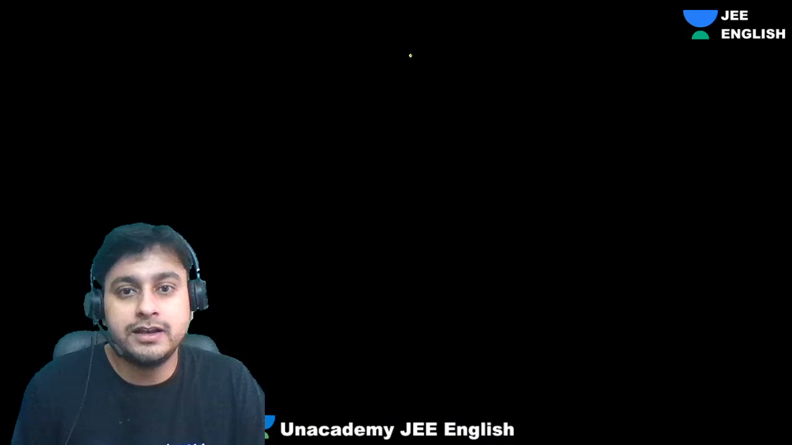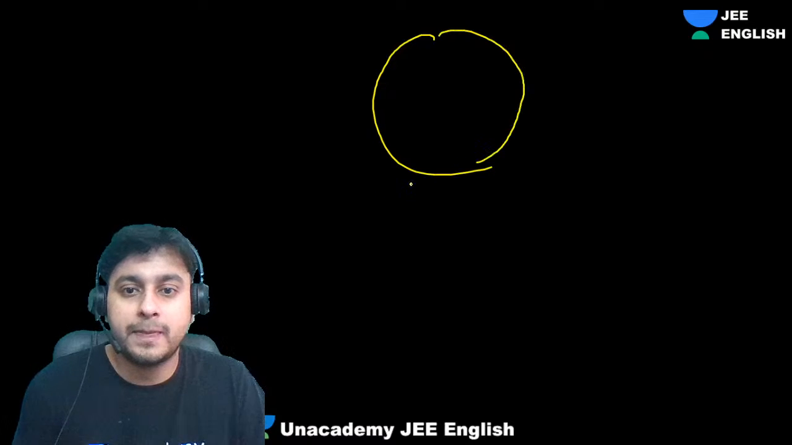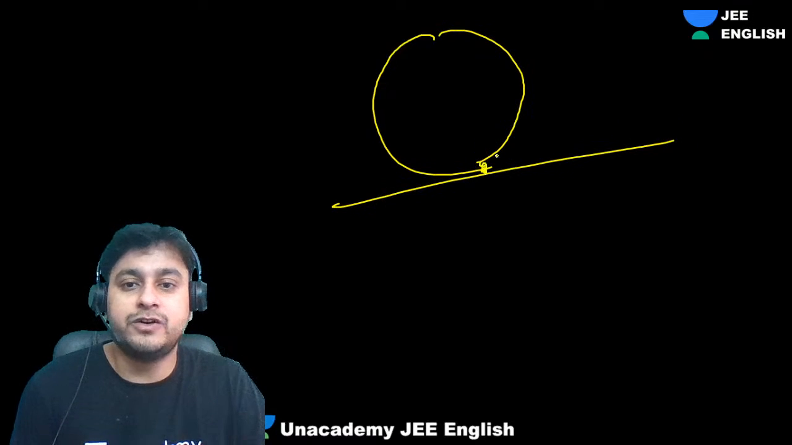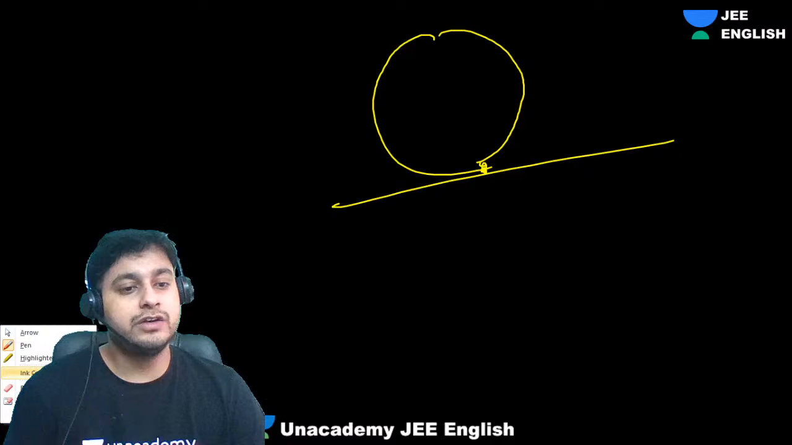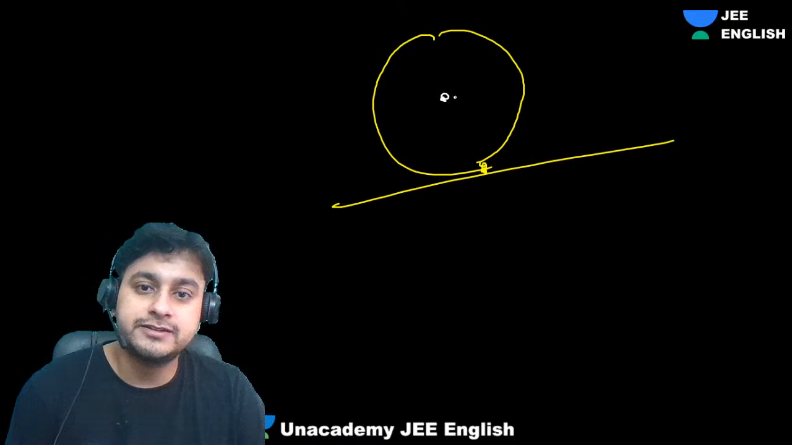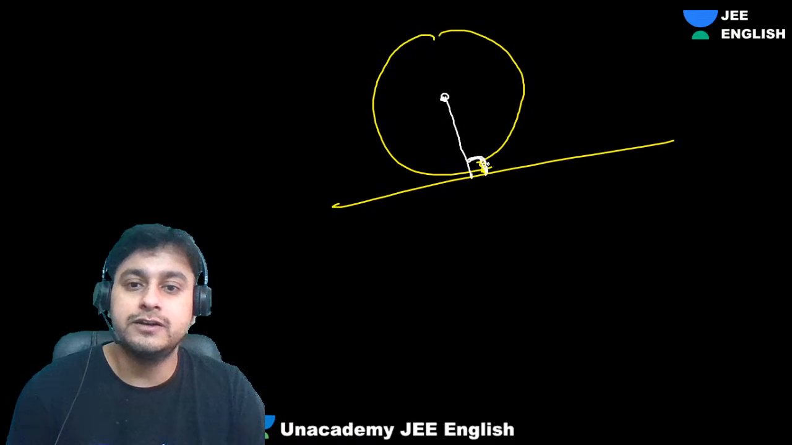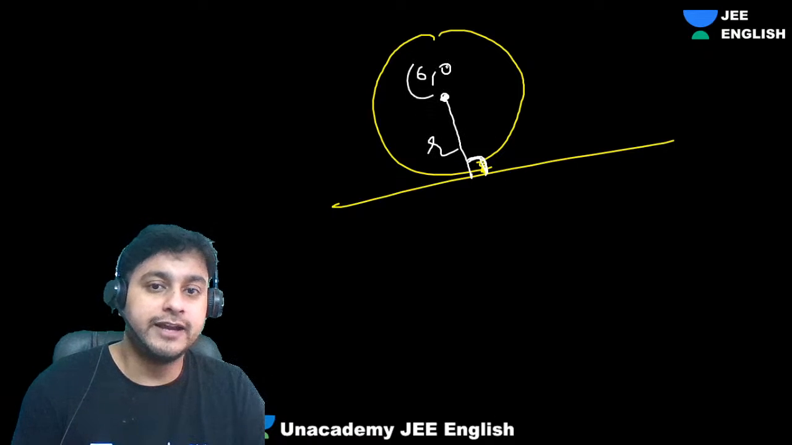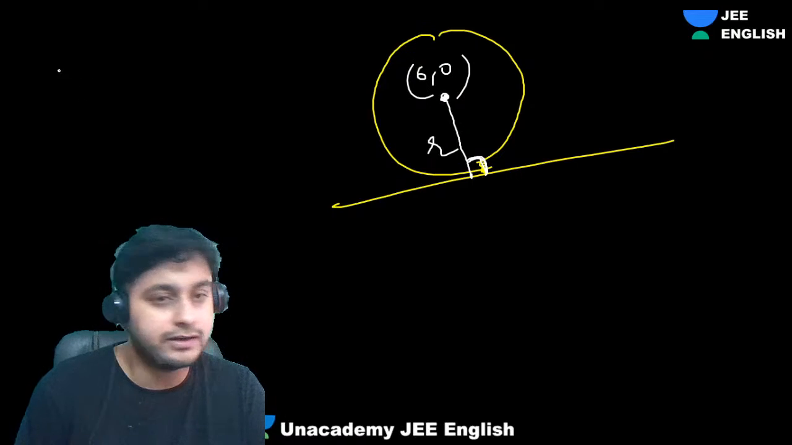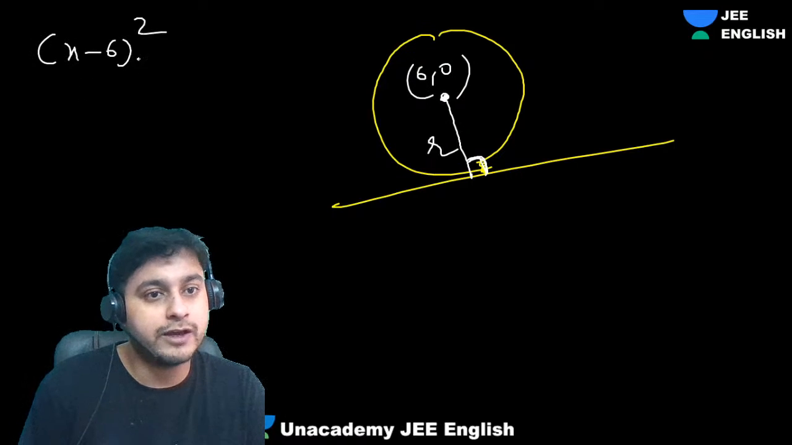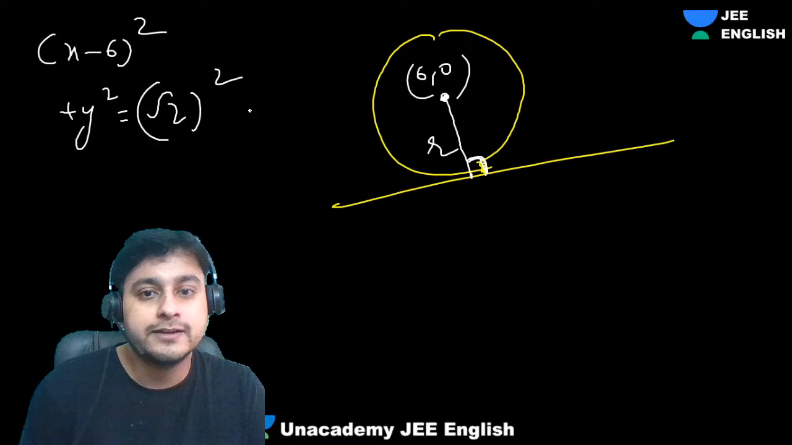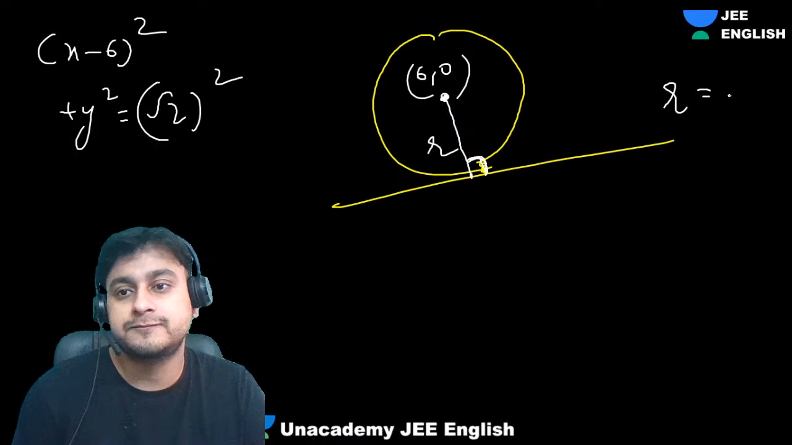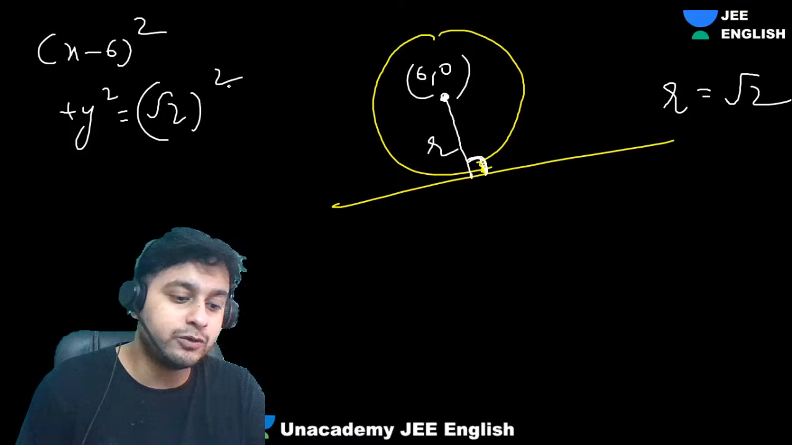Now it's a tangent to the circle. So, guys, very easy concept of tangent of a circle. We know that its perpendicular distance from the center will be the radius, right? What is the center? 6 comma 0, since the equation of the circle is already given. It is x minus 6 whole square plus y square equals root 2 square. That means the radius is root 2, right?